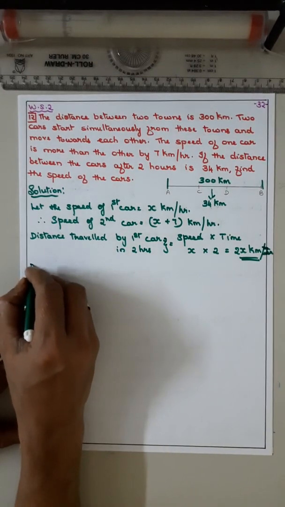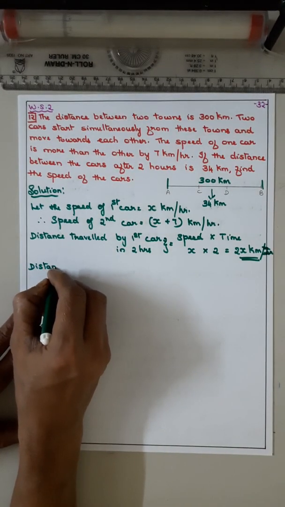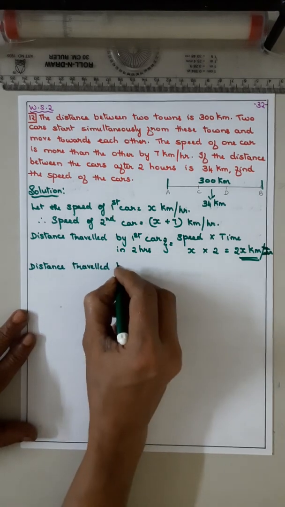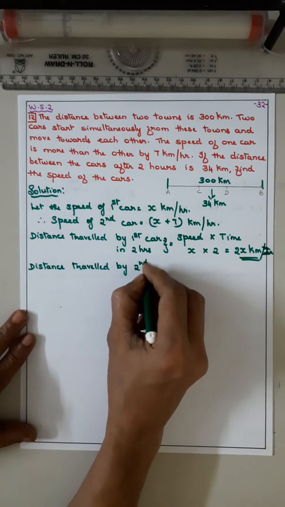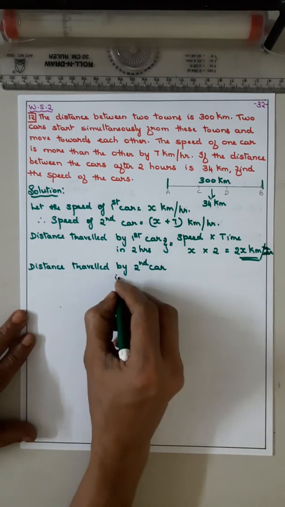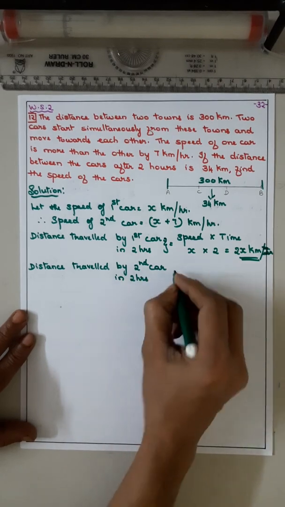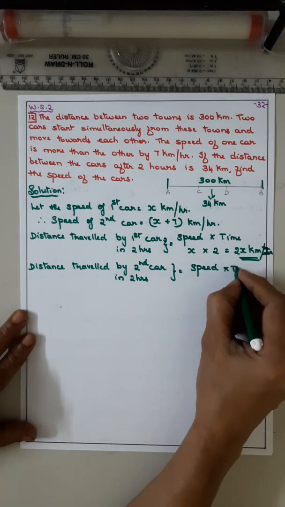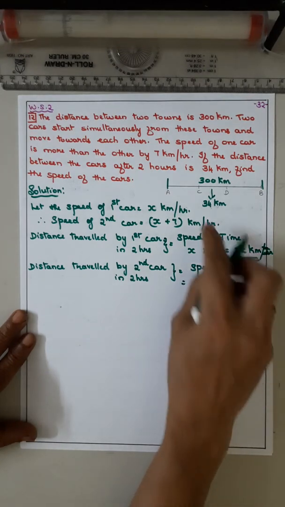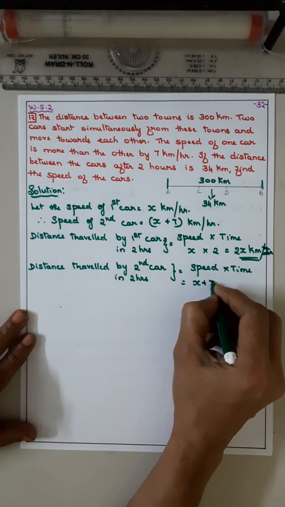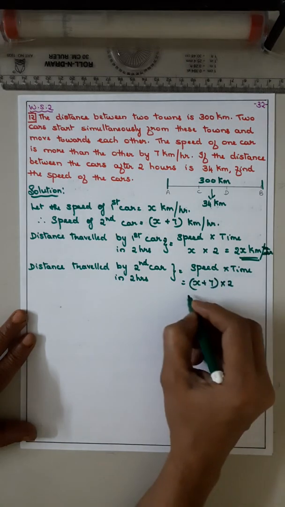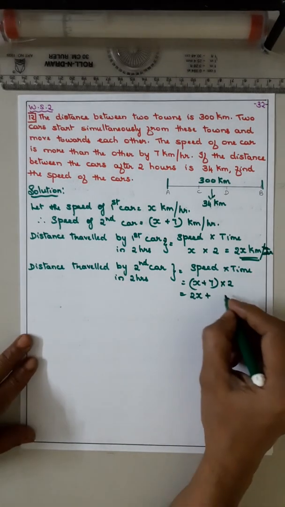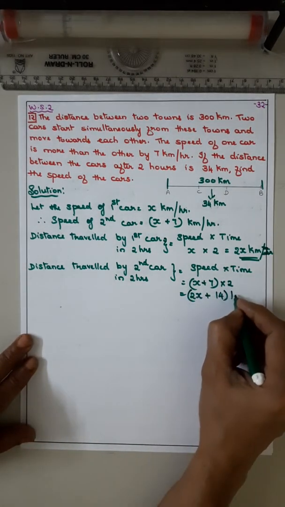Now, distance travelled by the second car in 2 hours. Speed into time. Speed is how much? x plus 7. Time is 2. So 2 into x plus 7, 2 7s are 14 kilometer.